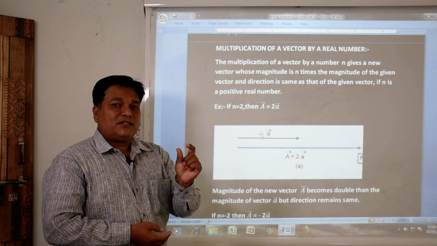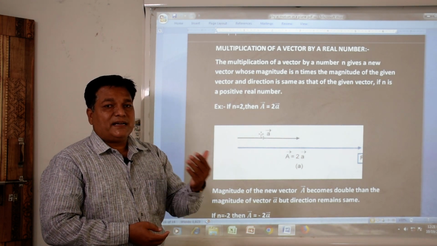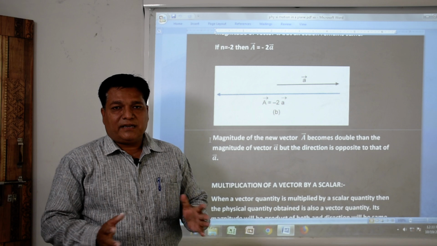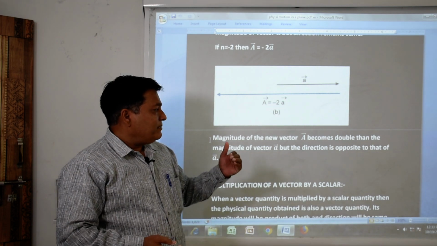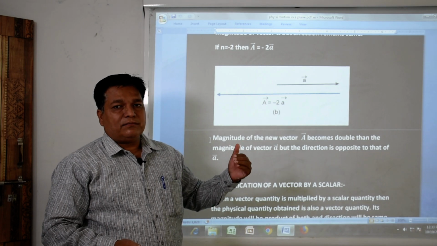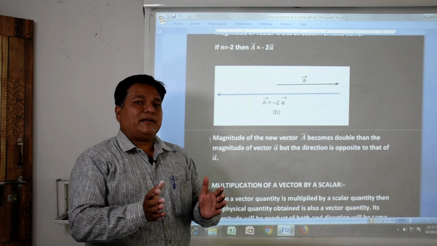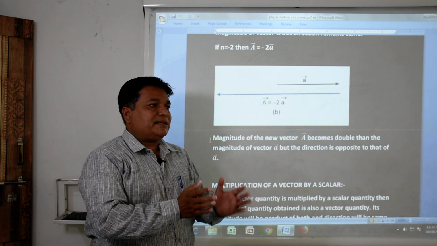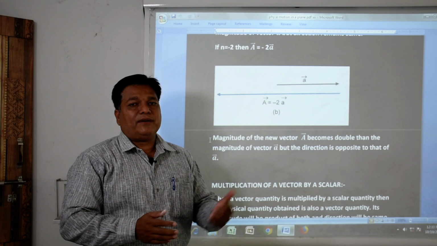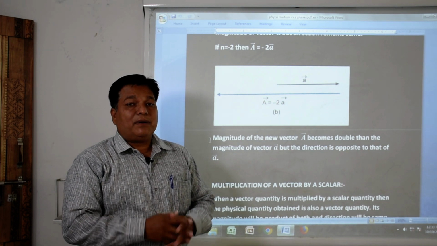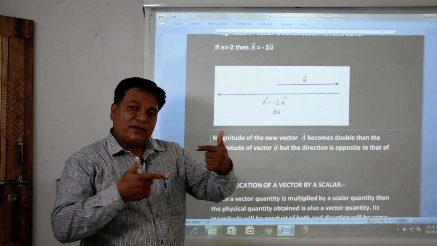Suppose the given vector is small a, and the resultant vector we indicate by capital A. If we take the real number as negative, meaning n is negative, and it is multiplied by the given vector small a, then its resultant vector A will become minus n times the given vector. But the direction of the resultant vector will be opposite to the direction of the given vector.